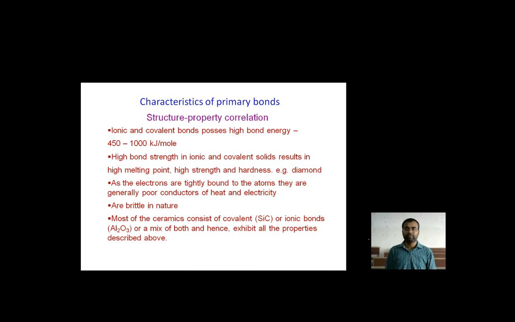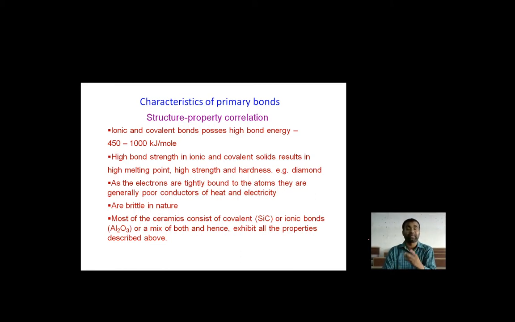As we discussed, our body is also made of some kind of material, and that material is made of atoms, and the combination of them works in a very highly efficient way. For this high efficiency they need energy, and the material structures also lead to that energy. The energy level is 450 to 1000 kilojoule per mole in covalent and ionic bonds. So the high bond strength in ionic and covalent solids results in high melting points.